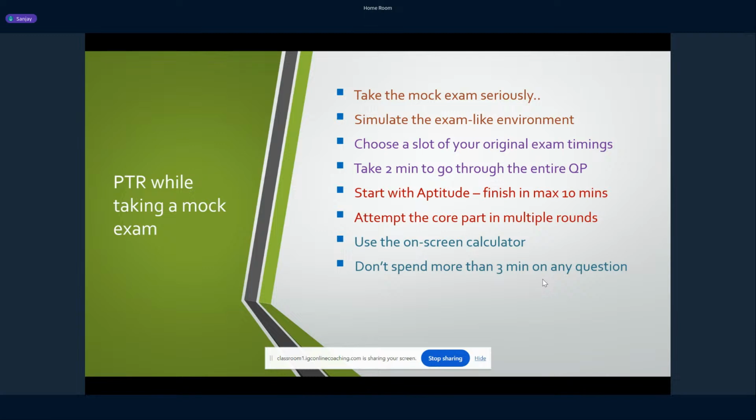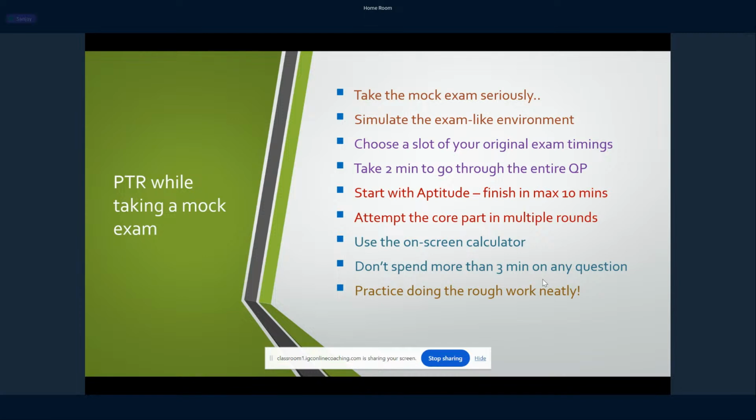If you reach 3 minutes, then just stop. But if you are doing some calculation and you are halfway through and you are sure that you will get the answer when you finish the calculation, then you can proceed. But again, make sure that you are not spending too much time thinking or doing calculations in that particular question. You must move on to the next question. This is one of the important aspects of taking the GATE exam, and you will get this practice only when you take mock exams, right?